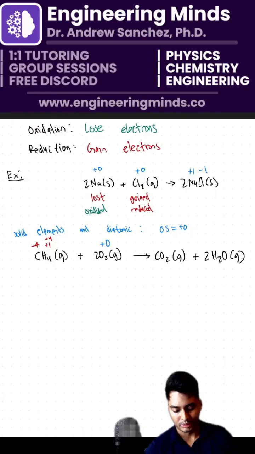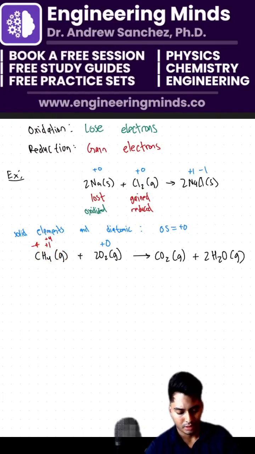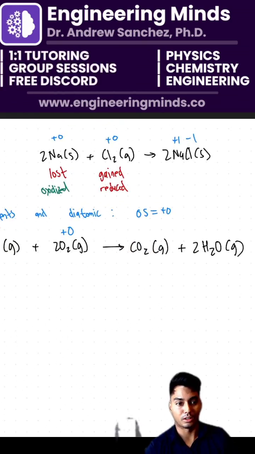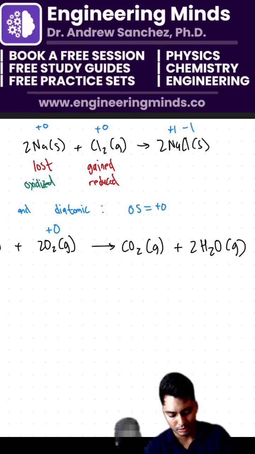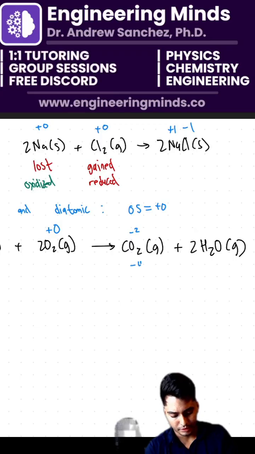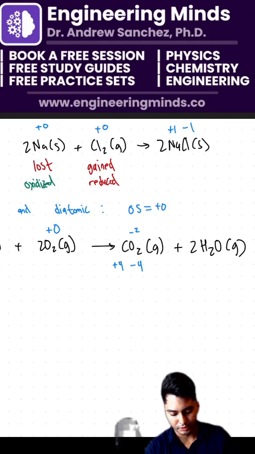And great, so we have CH4 here is a -4 plus 4, okay? On the right-hand side here, oxygen is going to be how much, chat? Oxygen is going to be basically -2. -2 times 2 is -4. And then therefore our carbon is +4.